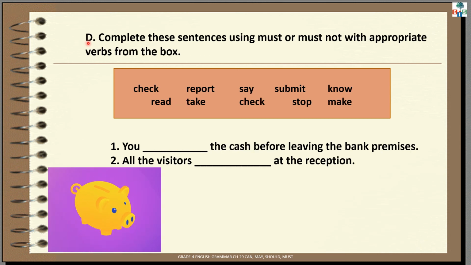See exercise D, which is on page number 102. Complete these sentences using must or must not with appropriate verbs from the box. Yes, children. We use must when we want to say that it is very important or necessary to do something. Let's see number 1. You dash the cash before leaving the bank premises. Yes, children. Before leaving the bank premises, what should we do? We must check. You must check the cash before leaving the bank premises.